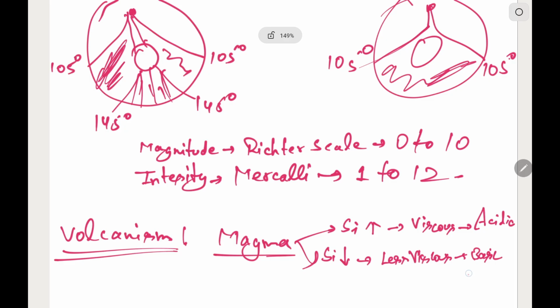It is mafic and felsic. So if the magma is more viscous, then it will be more explosive, and if viscosity is less, then it will be less explosive.